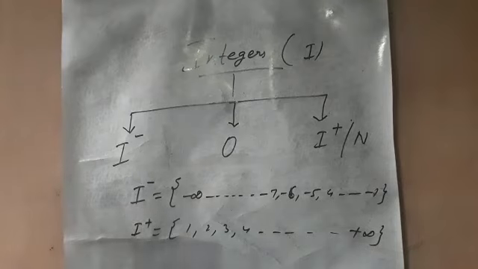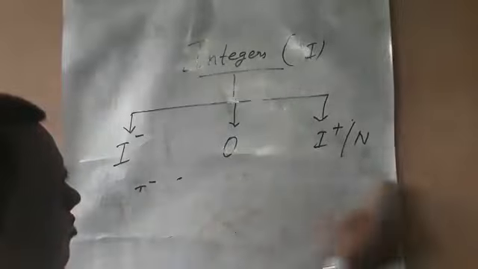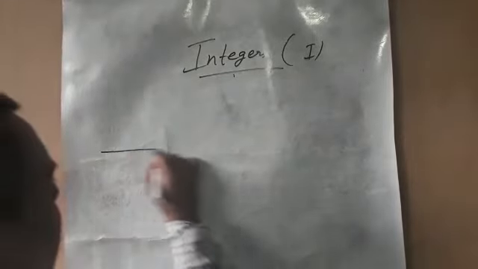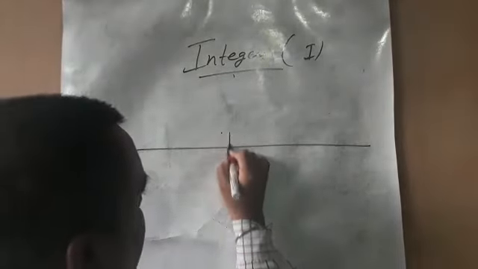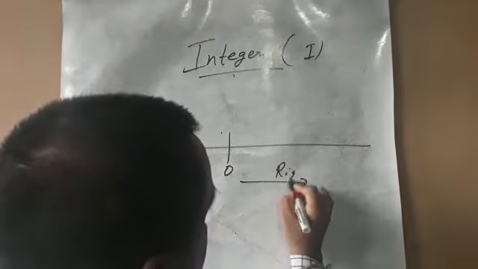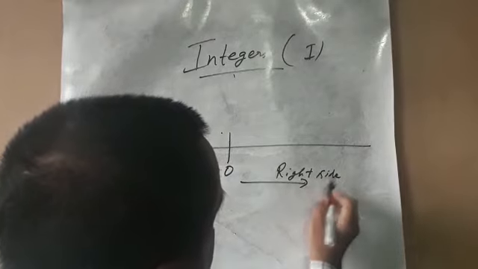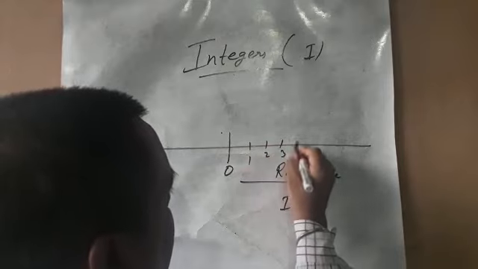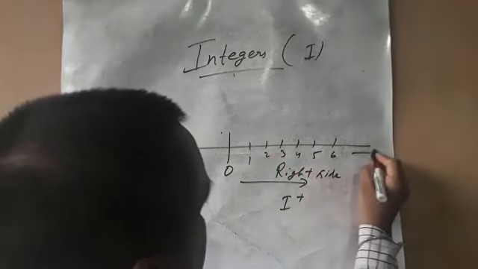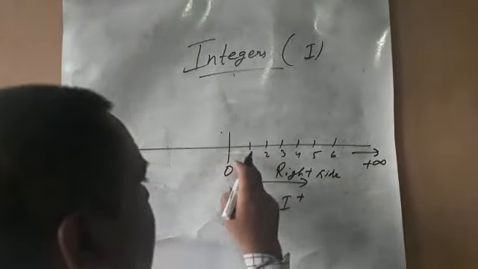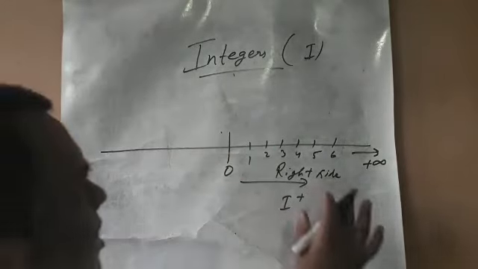Now we make the number line. What is a number line? Actually, a number line is an imaginary line. This is a number line. In between the number line, 0 is there, and this is the right side. This side belongs to the positive integers, just like 1, 2, 3, 4, 5, 6 going to plus infinity, and the distance between these is always equal in every case.